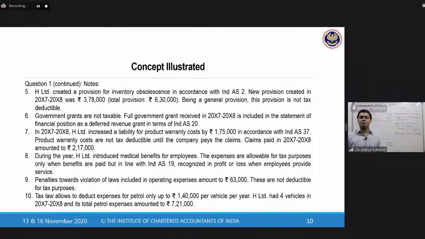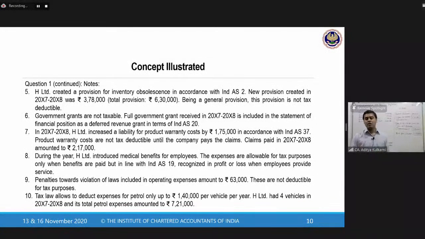Being a general provision, this is not tax deductible. Income tax will say, I will give you the deduction of cost only when you actually sell the inventory. I will not give you a deduction for these general provisions, because anybody can play around with general provisions. Tomorrow when you actually sell the asset, you will realize below the cost. That time I will give you the benefit of the loss. But now I cannot give you the benefit of the provision.